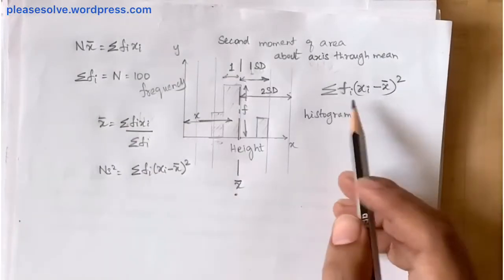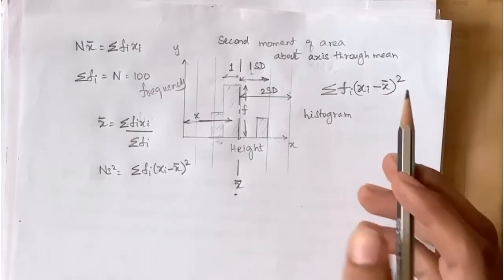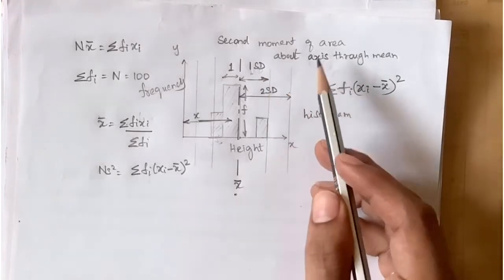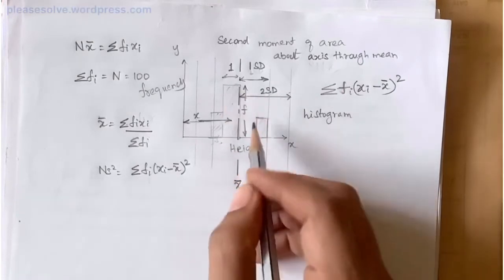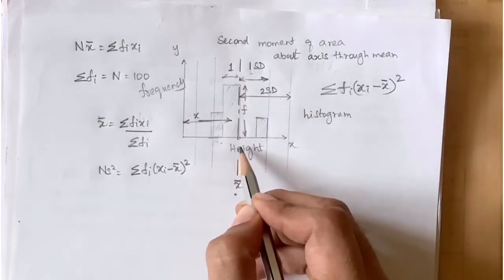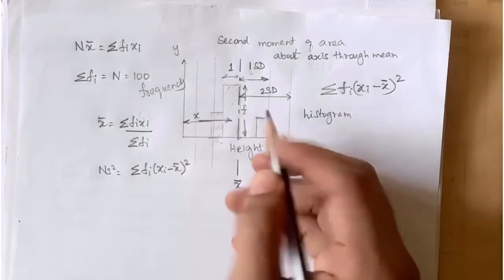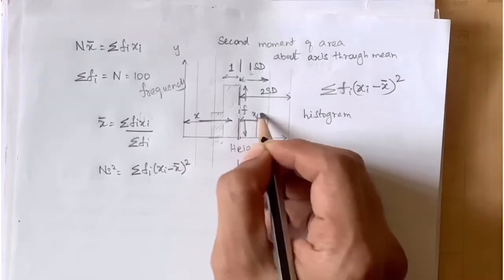Now what is sigma fi (xi minus x bar) square? This is the second moment of area. So we have again the area, and this will be x bar now, and around that we see how the data is spread. So each data point will be xi minus x bar.